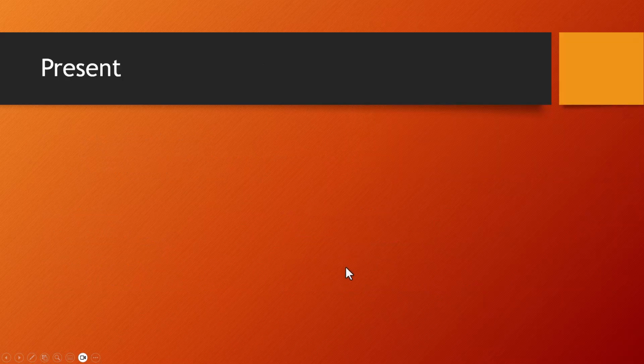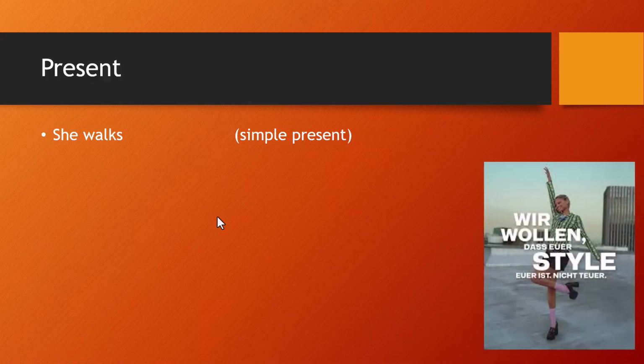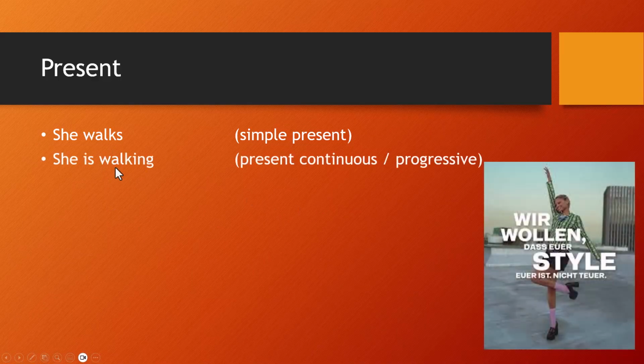Perfect and progressive. In the present tense, she walks. She is walking, right? Again, continuous or progressive. So there's she walks and she is walking. She walks to school every morning. It's just a true thing, right? You could say that any time of day. She doesn't have to be doing it at the moment. She's walking to school right now, right? That would be a case of what's happening at the moment of speaking.